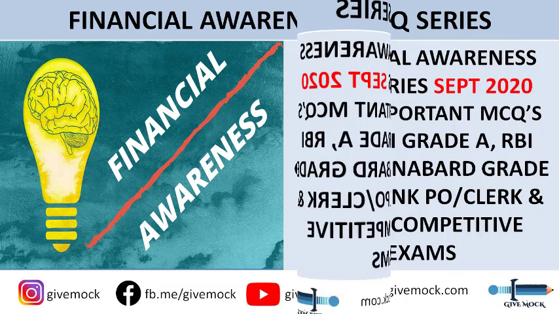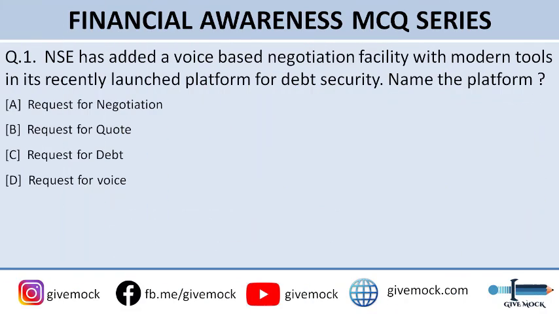So guys, the first question in this video is: NSC has added a voice based negotiation facility with modern tools in its recently launched platform for debt security. You need to name the platform. Okay, you can go through the options here. Option A is request for negotiation, option B is request for quote, option C is request for debt, and option D is request for voice. So guys, the correct answer to this question is option B, that is request for quote.